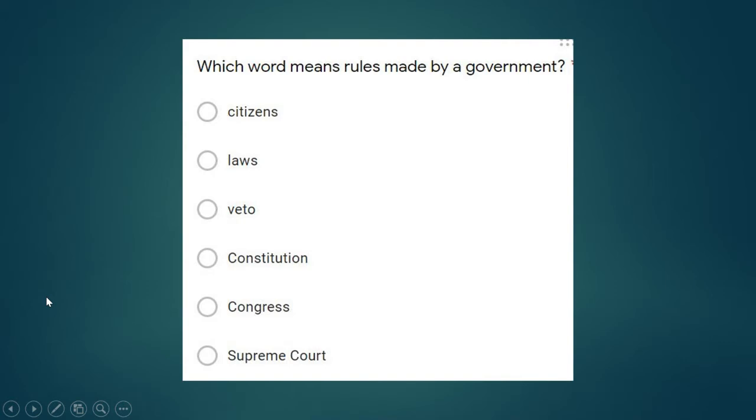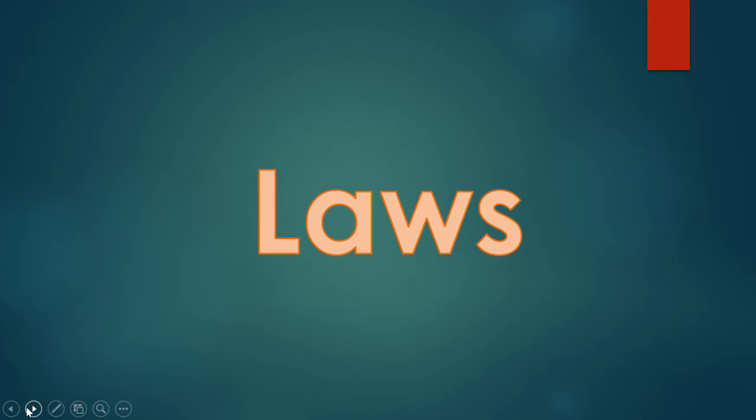Which word means rules made by a government? So this is the government making the rules. It would be citizens, laws, veto, Constitution, Congress, or Supreme Court. Which of these words is a law or a rule made by government? Kind of just gave you the answer. It is laws. Laws are the rules the government makes. Remember, it starts off as a bill and has to go through all those steps of being approved by committees and then the Senate and the House and then sent to the president to decide.